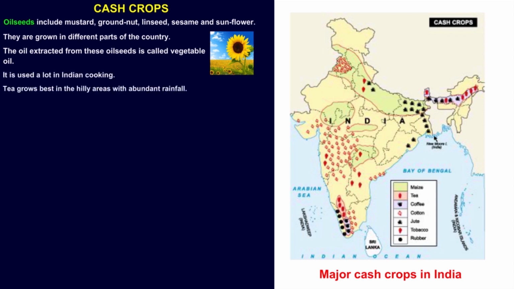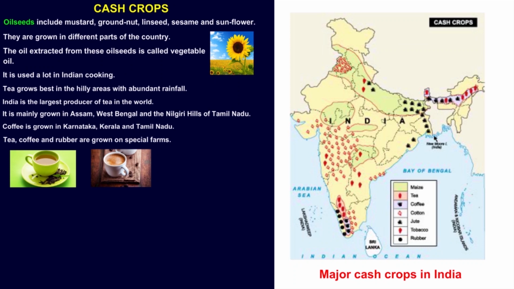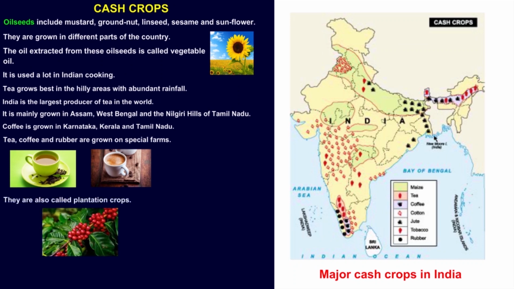Tea grows best in the hilly areas with abundant rainfall. India is the largest producer of tea in the world. It is mainly grown in Assam, West Bengal, and the Nilgiri hills of Tamil Nadu. Coffee is grown in Karnataka, Kerala, and Tamil Nadu. Tea, coffee, and rubber are grown on special farms. They are also called plantation crops.